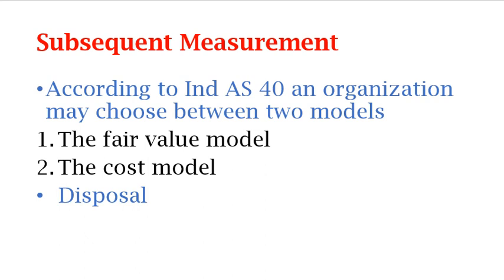So, after initial recognition, investment property is accounted for in accordance with the cost model as set out in Ind AS 16, Property, Plant and Equipment: cost less accumulated depreciation and less accumulated impairment losses. So, transfer to or from investment property should only be made when there is a change in use evidenced by one or more of the following.